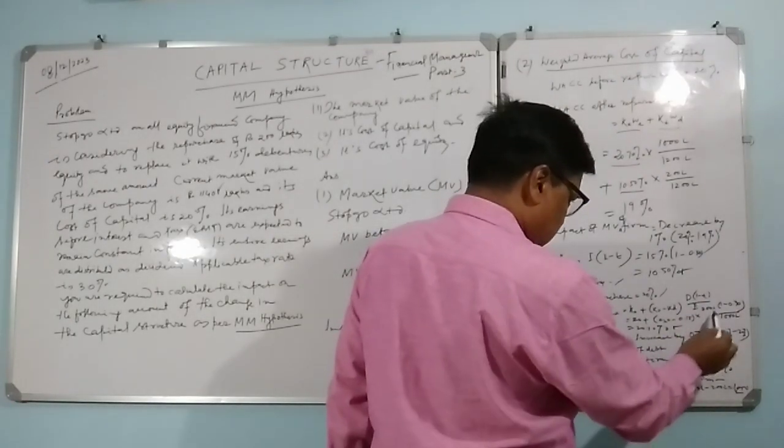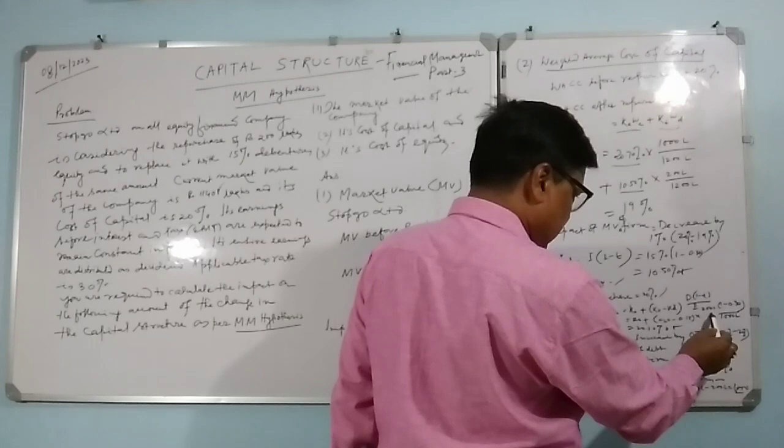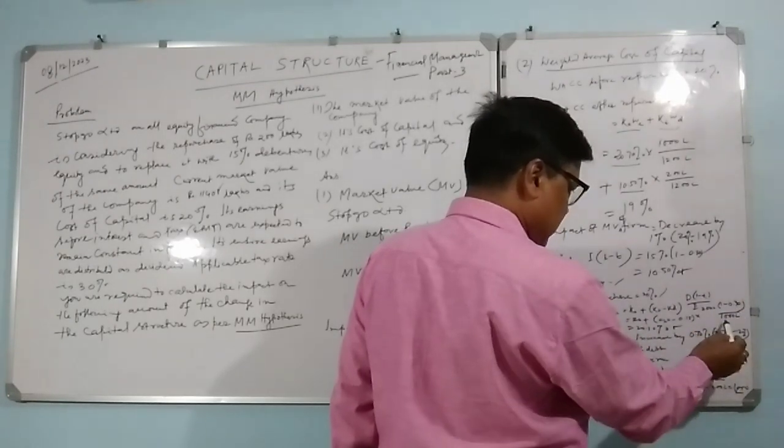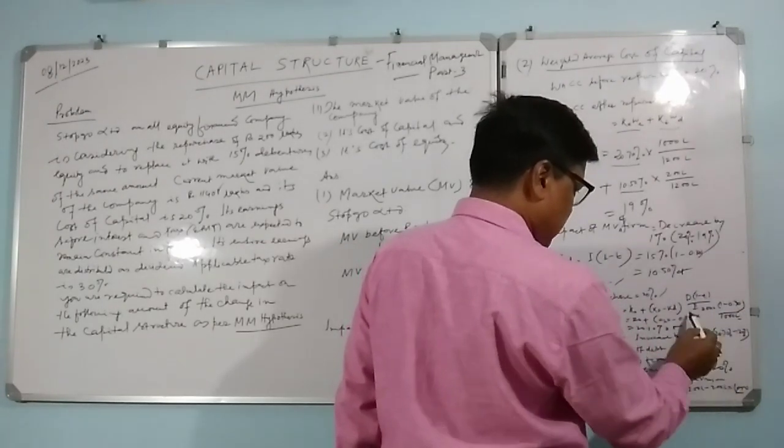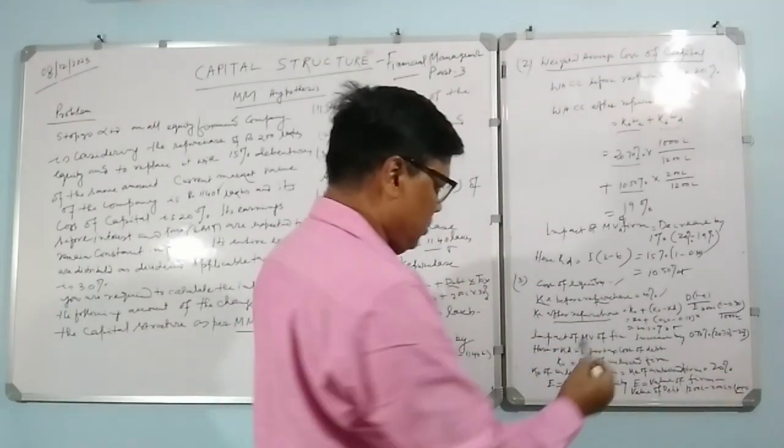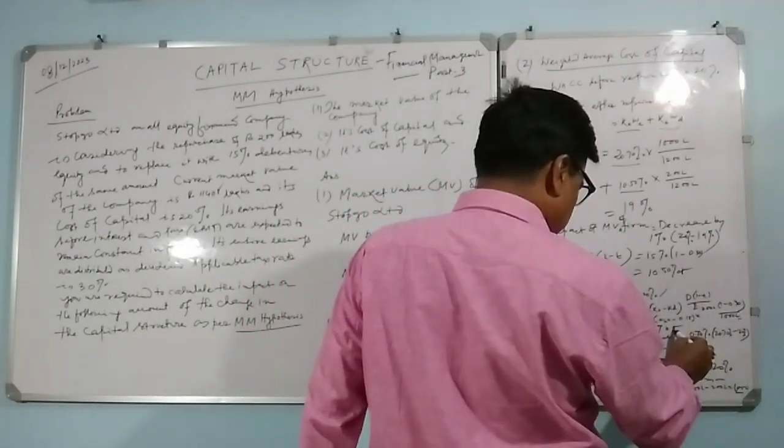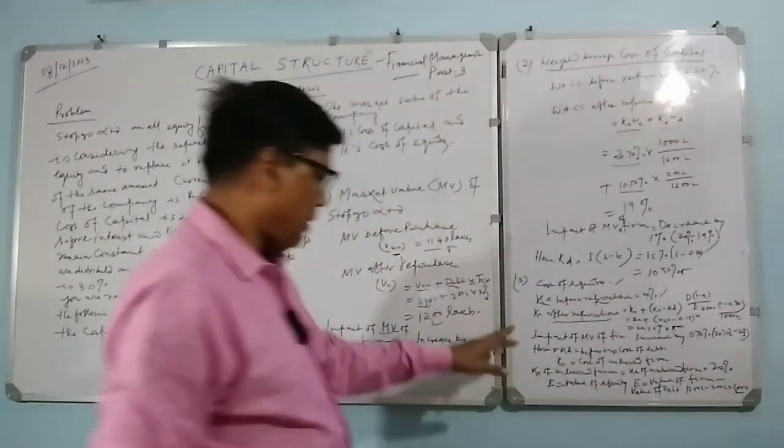So this will be 20% plus (20% minus 15%) into 200 lakhs into (1 minus 30%) by 1000 of equity. If you solve this, it is very simple, 20.70 is coming.